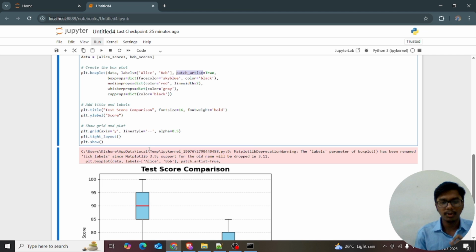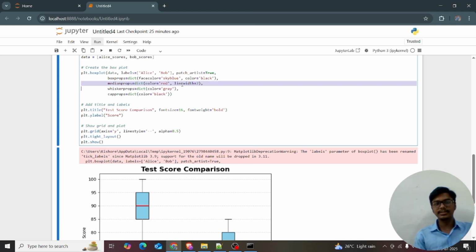The medianprops means the median color, and I want it in red. Medianprops is equal to a dict because I'm giving both the color and the line width: color equal to red and linewidth equal to 2.